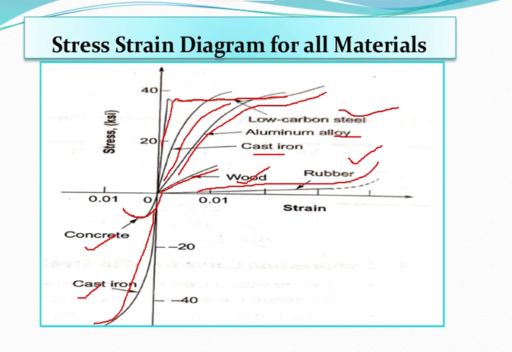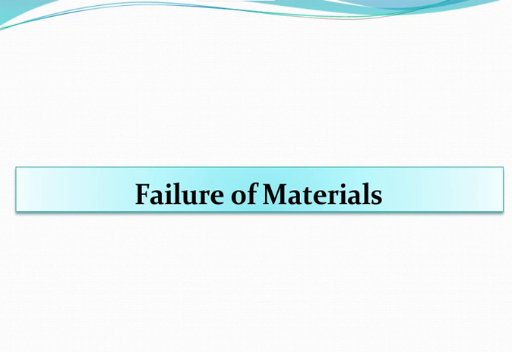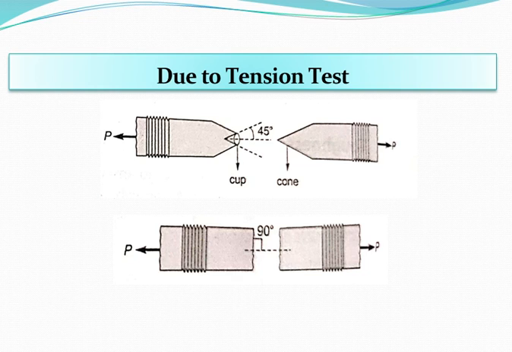So now let's move to the next slide. Now we will be discussing the failure of material. Strength of material, as we are talking, is about the material on which we are putting load. That means we are discussing the mechanical property, where we have already discussed how it is able to resist and bear the load. So the failure of the material generally occurs.